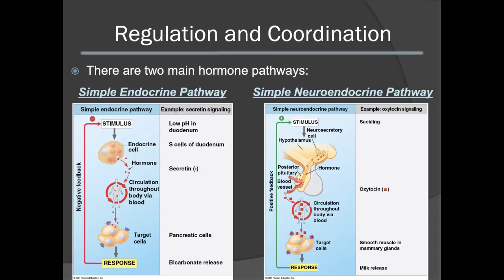These will then reach their target cells, in this case the smooth muscle of the mammary glands. When oxytocin binds to the smooth muscle in the mammary glands, this will then cause the contraction of the smooth muscle to cause milk release. This is also considered to be a positive feedback, where the release of milk will cause further stimulus of the signaling pathway, eventually until the suckling infant stops and is satiated.